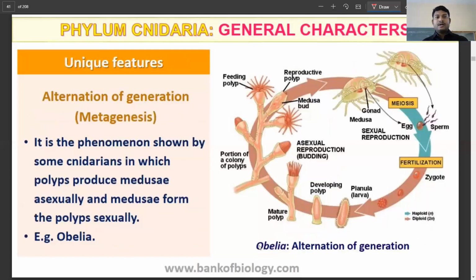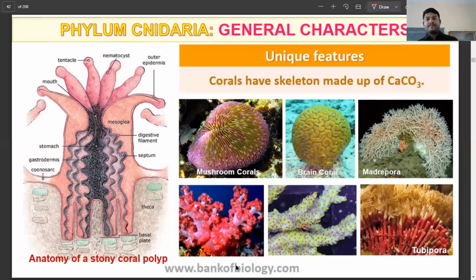Now, what happens? The alternation of generation between the polyp and medusa in the cnidarians is called metagenesis. So in some cnidarians, the polyps produce medusae asexually and medusae form polyps sexually. For example, in case of Obelia. What we have been talking about, alternation of generation between polyps and medusa form, this is called metagenesis. Again, it is a favorite question during the NEET examination or even the board exam, your 11th class examination.